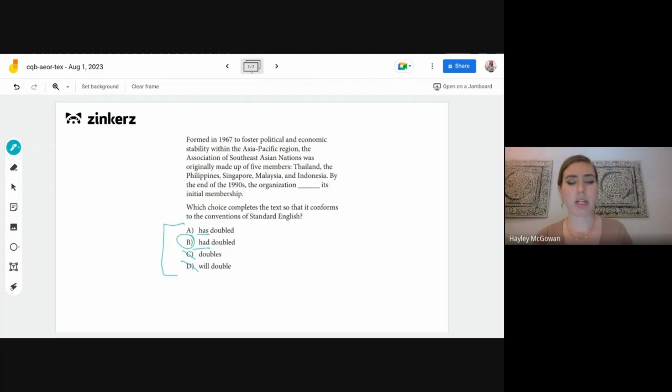Has doubled would be something like if we said the organization has doubled its initial membership, that's a signal that it's still kind of ongoing, that we're looking towards the future a little bit, which we're not doing here. We're specifically talking about this time period that has already ended and is in the past. So B is definitely going to be our correct choice.